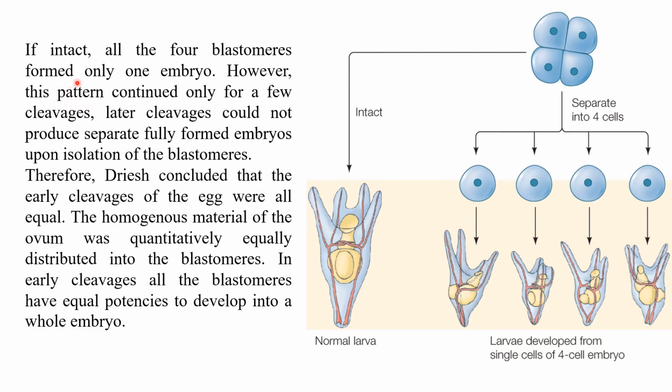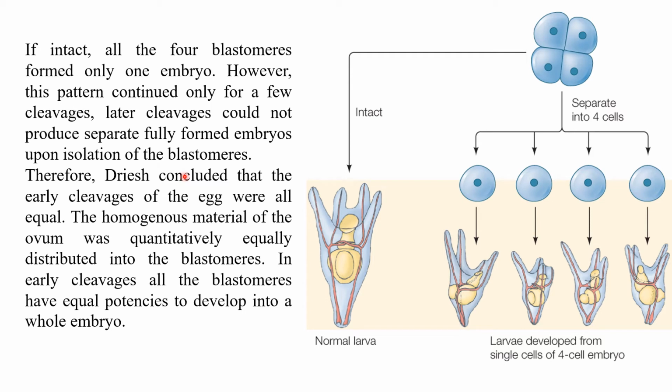So if intact, all 4 blastomeres formed only one embryo. Okay, this is a fascinating thing. If you separate them, they become 4 embryos. If they are intact, then only one embryo. No 4 embryos are produced. However, this pattern is continued only for a few cleavages. Later cleavages could not produce separate fully formed embryos upon isolation of the blastomeres.